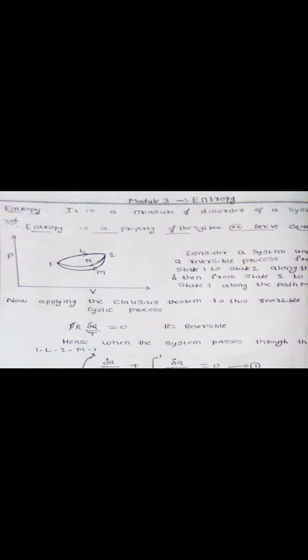What would you write for the first cycle? 1L2 M1, because 1L2 is half cycle. Again, moving from 2 to 1 by path M, 2M1, this will complete my cycle.